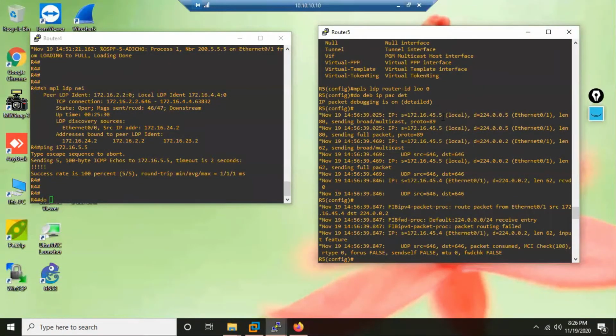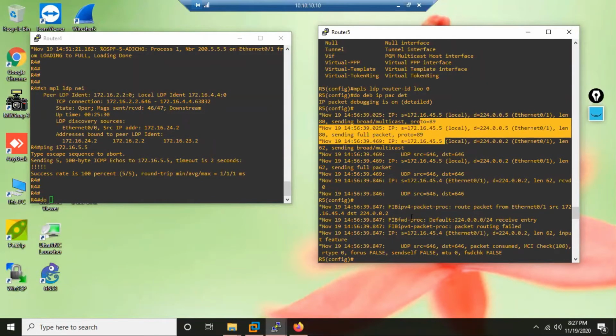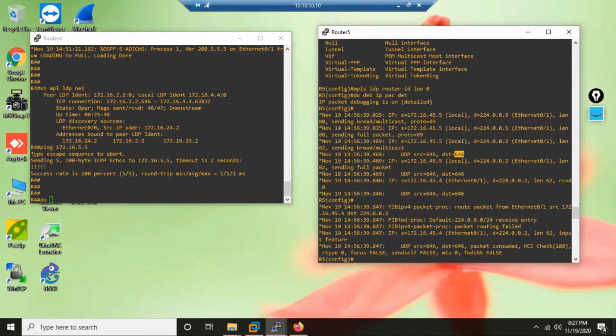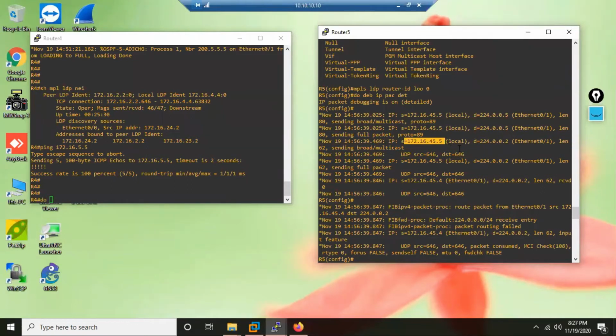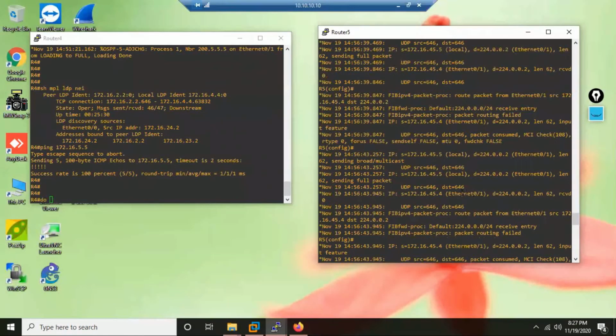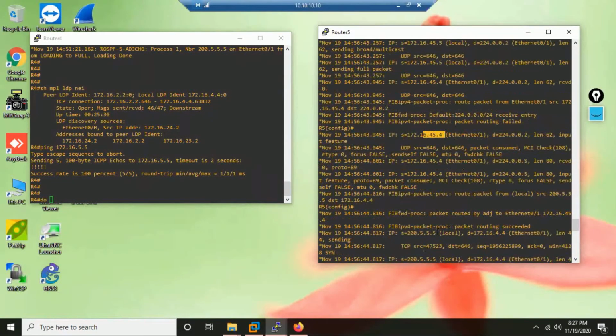If you see the sources, protocol number 89 means this is OSPF. I'm not interested in OSPF. I'm interested in port number 646. See over here I have 646. So this is a UDP hello from R5. When R5 is sending hello, in the source IP it is putting its interface IP, but inside the hello it is sending the router ID, right? Router ID is sent in the hello, and if both receive each other's hello, see R5 is also receiving a UDP hello, UDP 646, from R4,